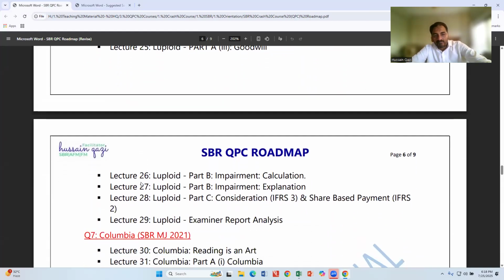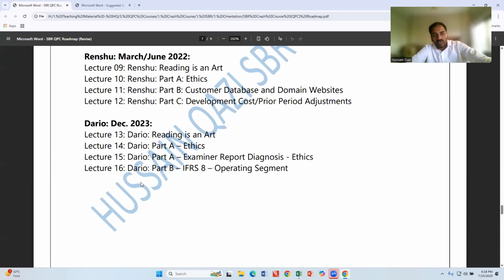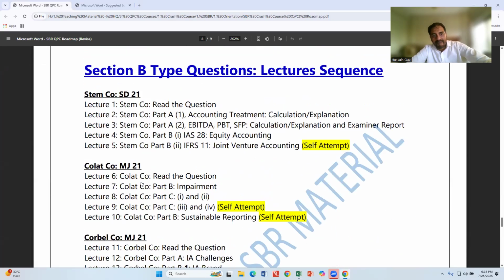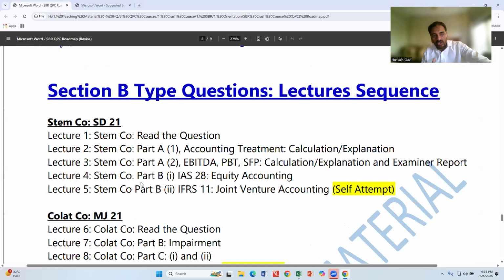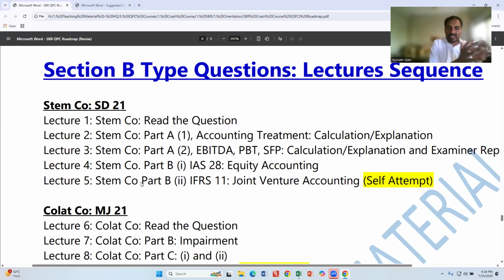For example, this is the SBR question practice course roadmap, the complete roadmap. One of the questions, for example, STEM company, September-December 21. You have decided to attempt this question by yourself. Ideally, you have to attempt this question by yourself. First, read the question, do the question by yourself, ideally with CBE format, if available. If the question is not available in CBE format, at least use Microsoft Word and Excel.